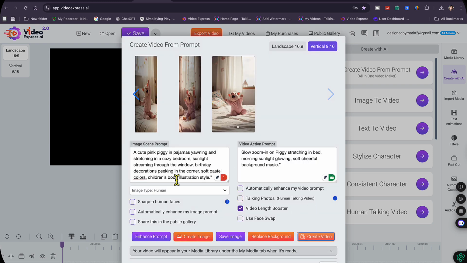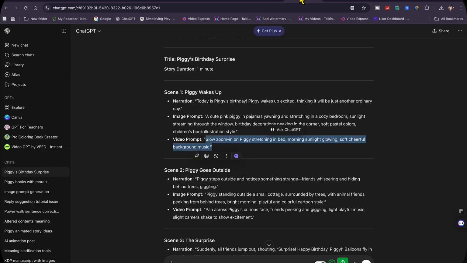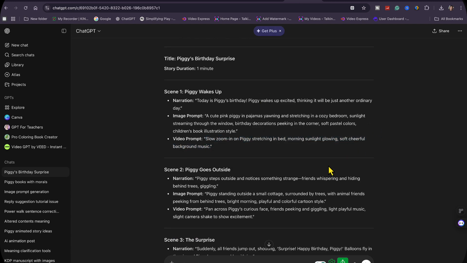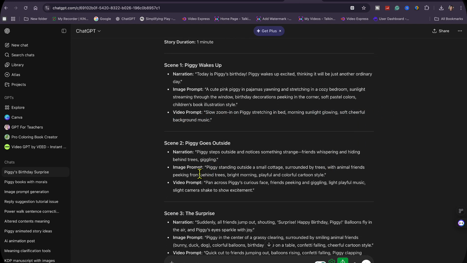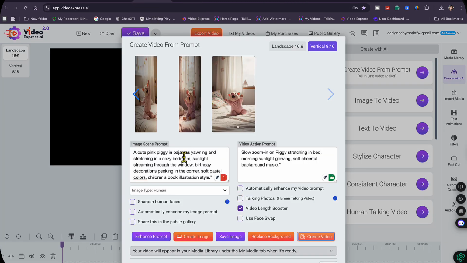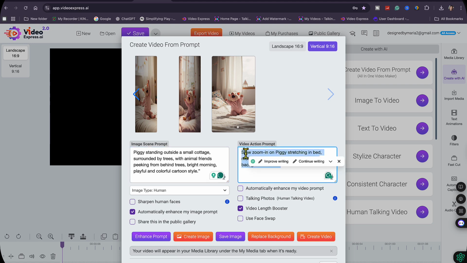All right, so after that, we're going back again to ChatGPT, and then let's go to scene 2. So scene 2 is this one. I'm going to copy this one, go to VideoExpress, and paste it here. I'm going to delete this one first.